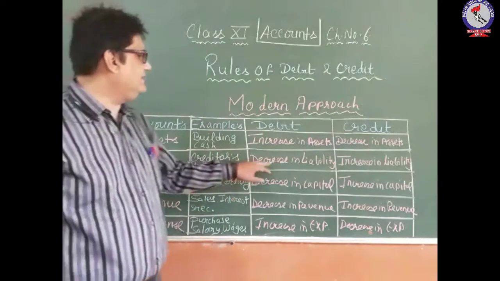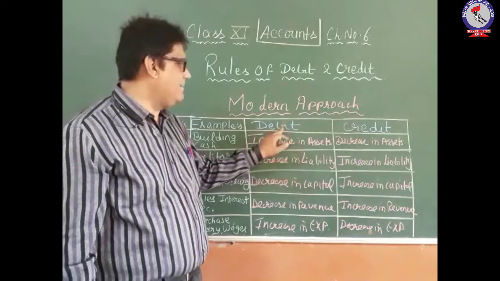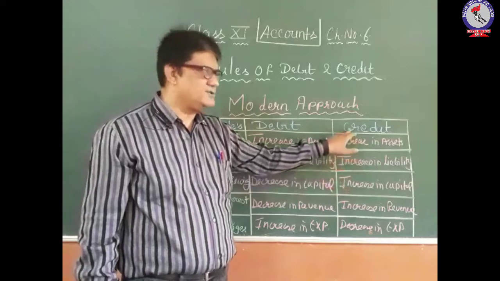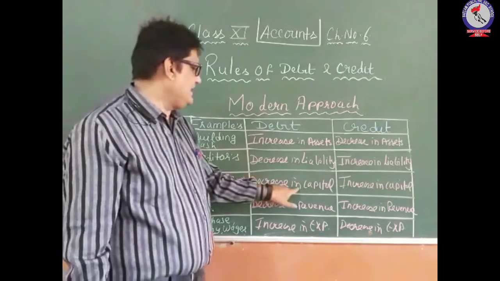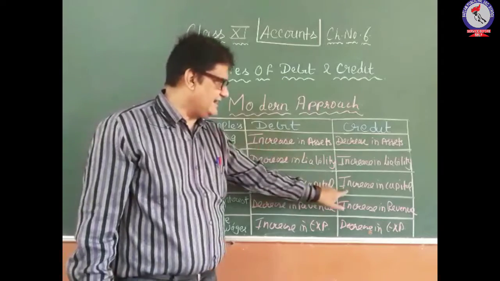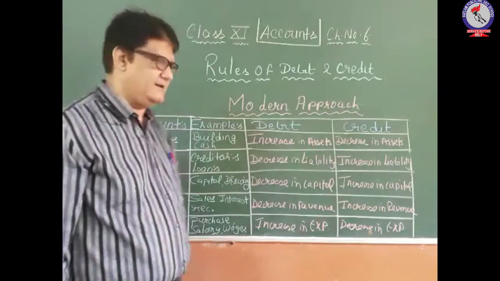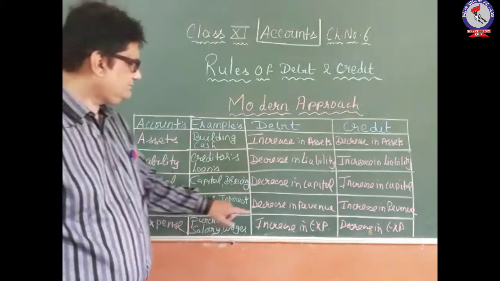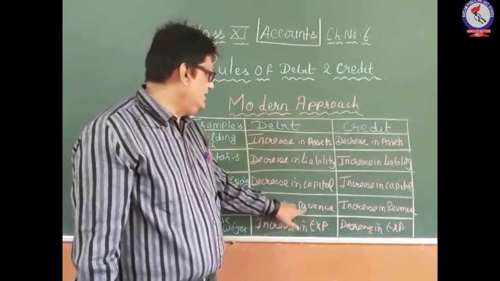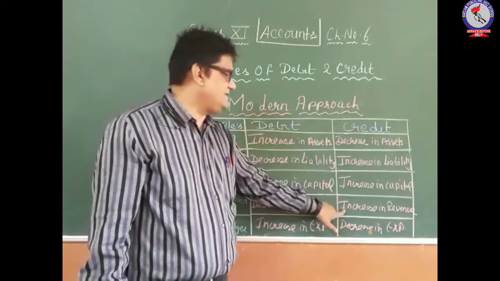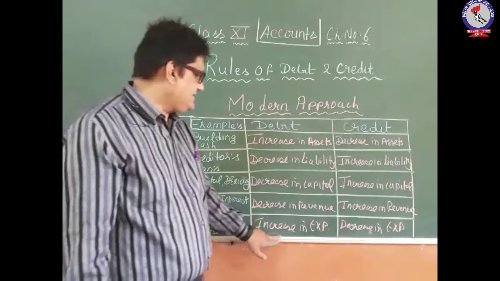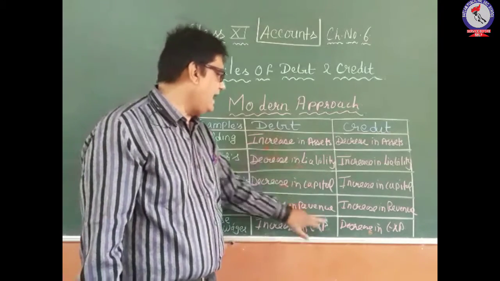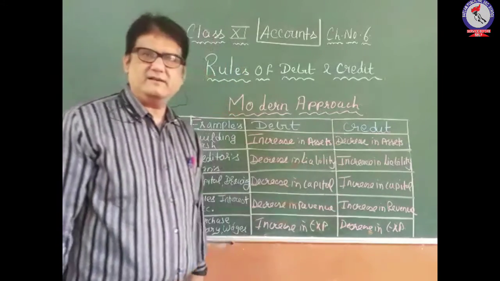For liability, decrease in liability should be debited and increase in liability should be credited. For capital, the same thing: decrease in capital should be debited and increase in capital should be credited. Revenue, decrease in revenue should be debited and increase in revenue should be credited. And expenses, increase in expenses should be debited and decrease in expenses should be credited.